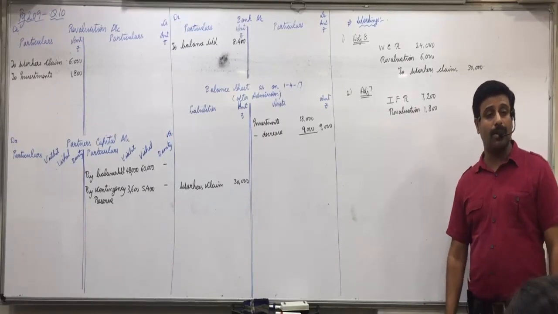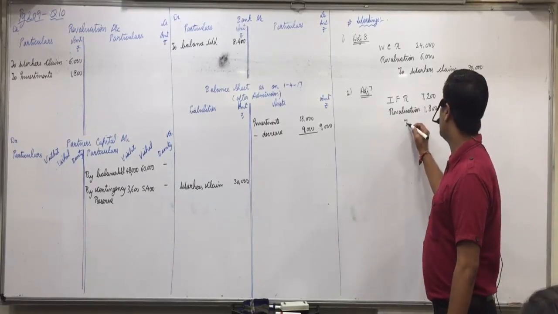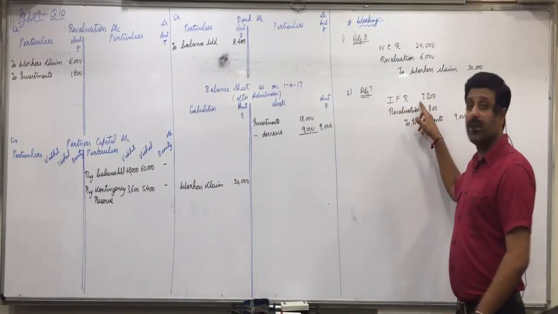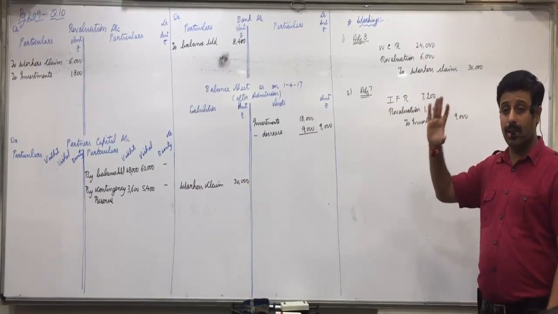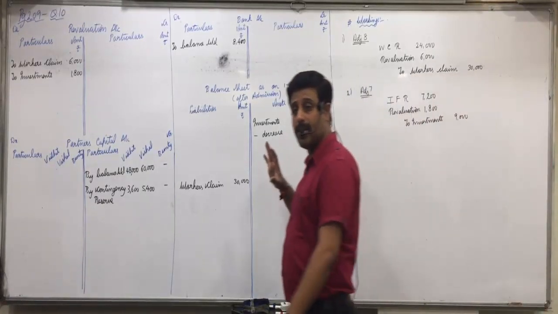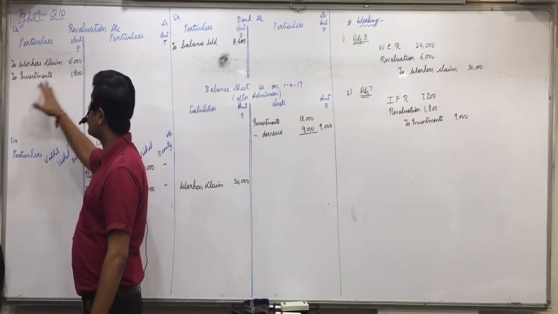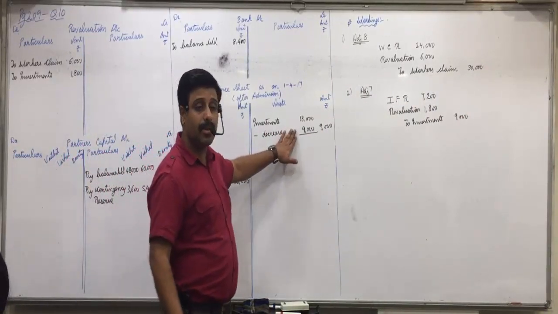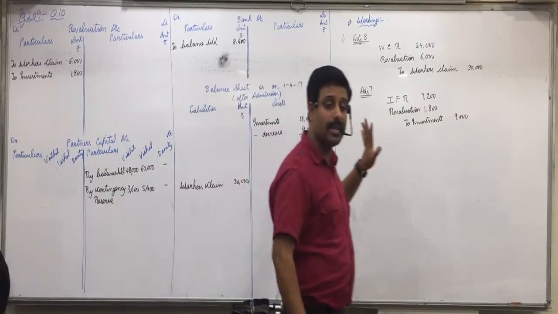So revaluation account debit 1,800 to investments account. Investment fluctuation reserve account debit, the account gets closed. Revaluation account debit 1,800. We show it in revaluation account on debit side. To investments 9,000. We minus from investments.